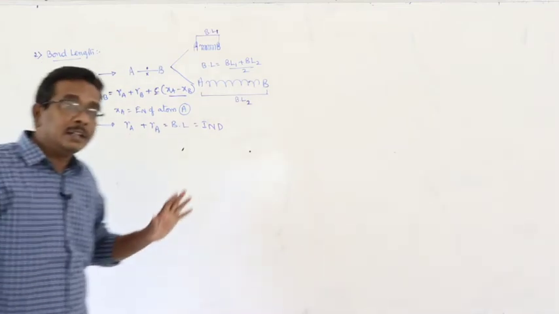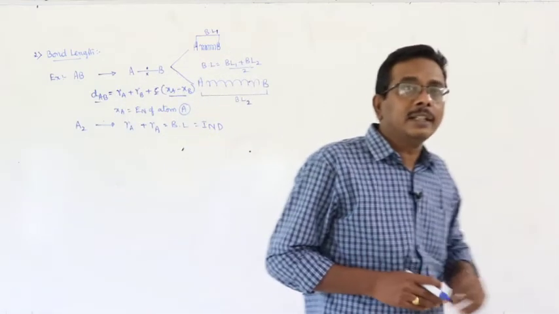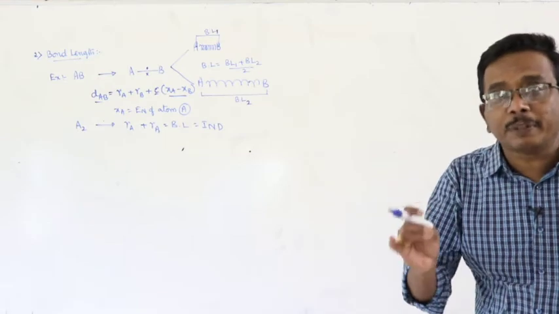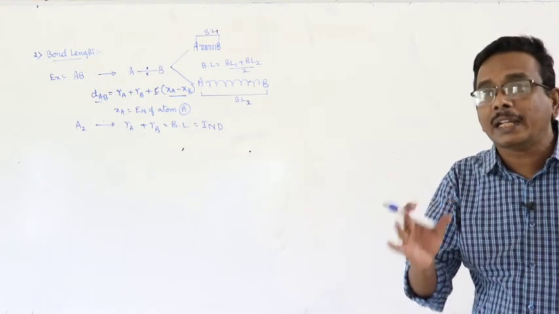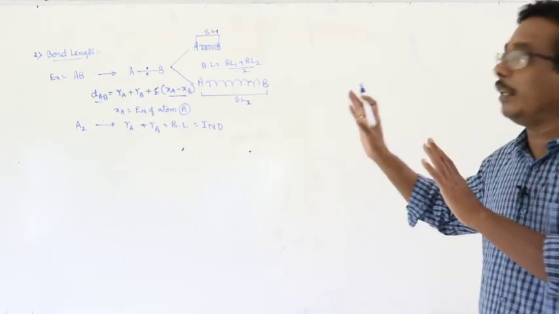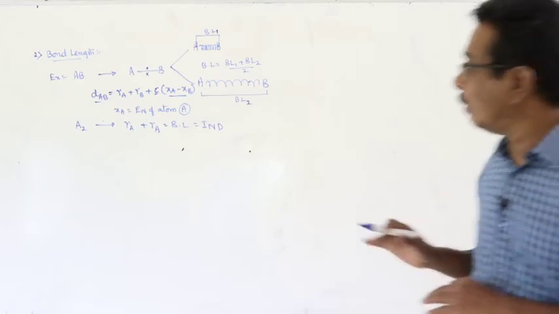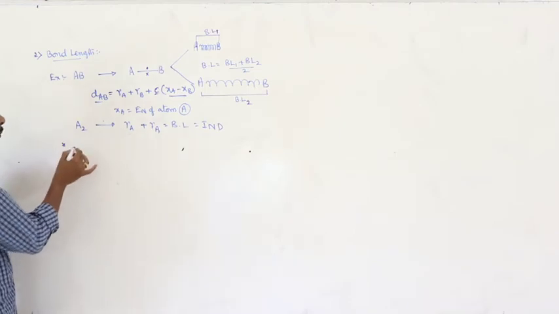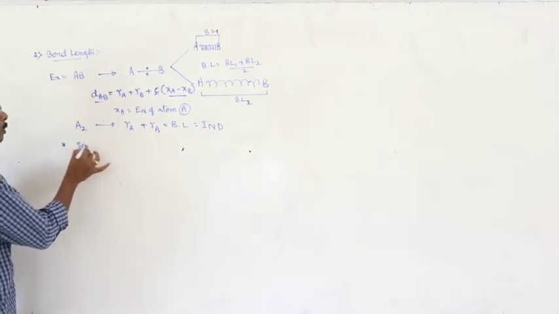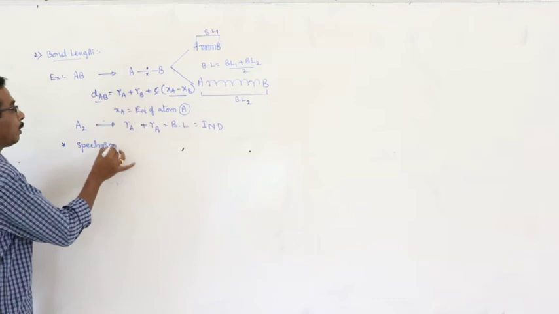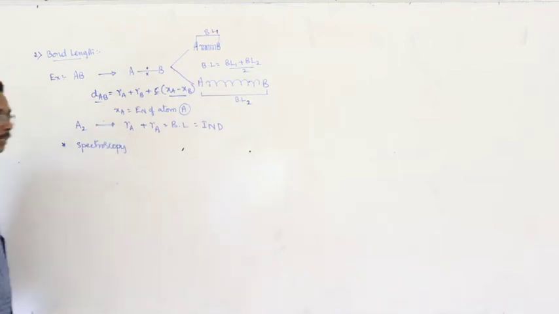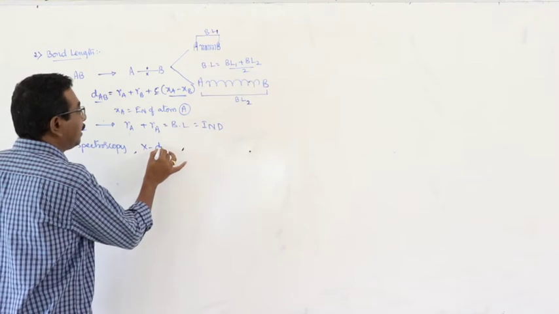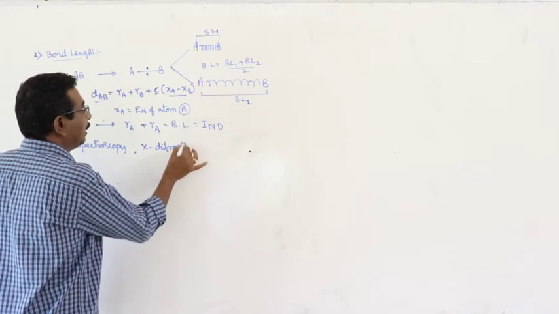How can you define the word bond length? The average or the equilibrium distance between the nuclei of two atoms in a molecule is said to be bond length. Okay. Here bond length is measured by using spectroscopic studies and also by using X-ray diffraction method.